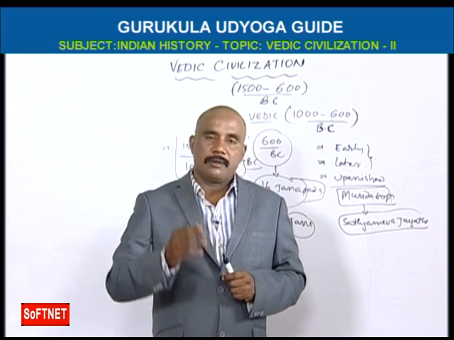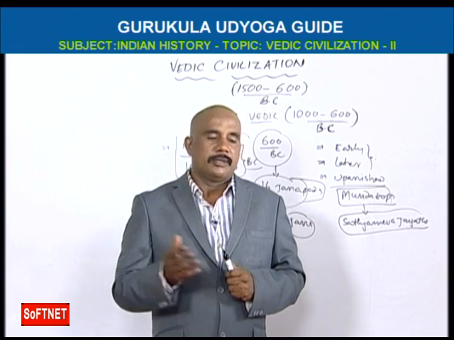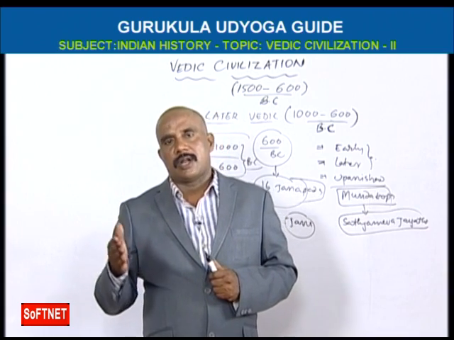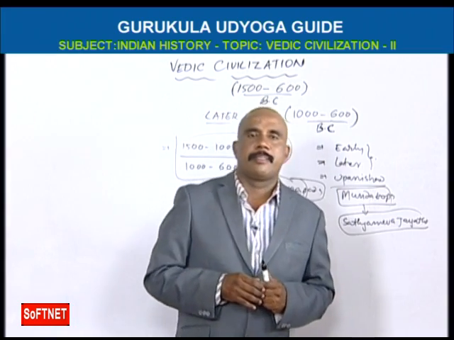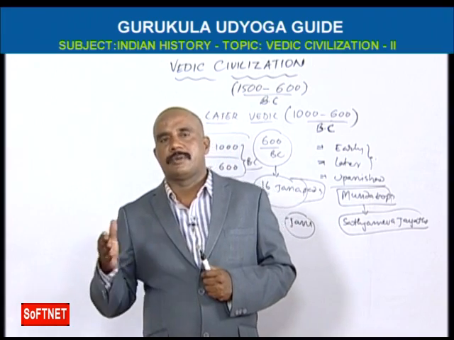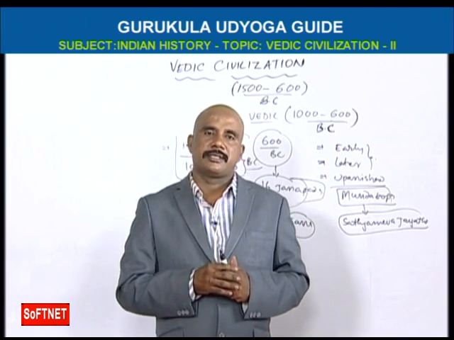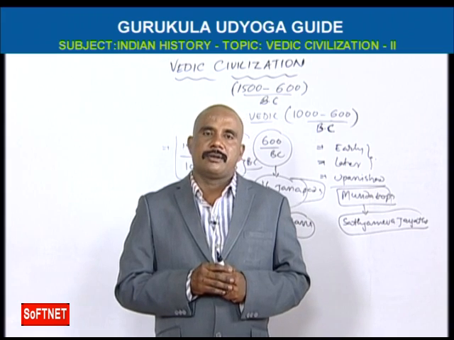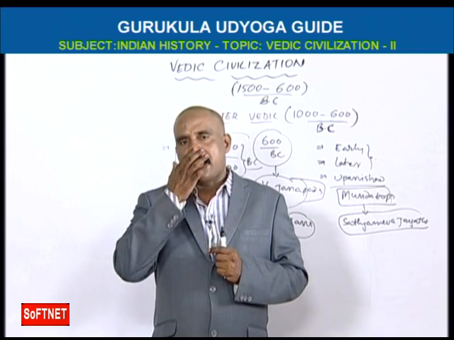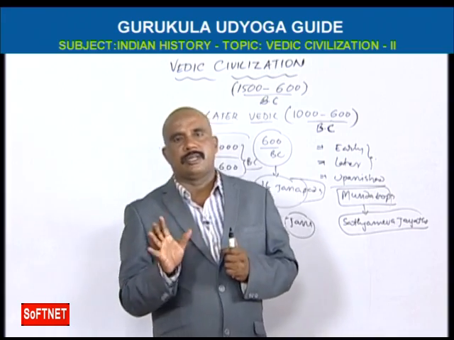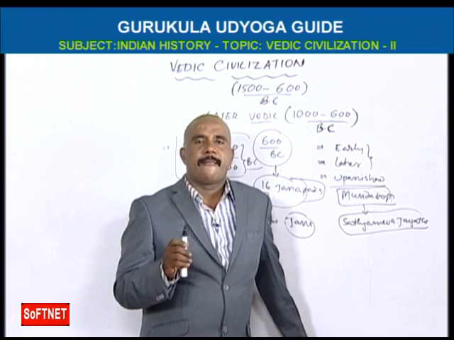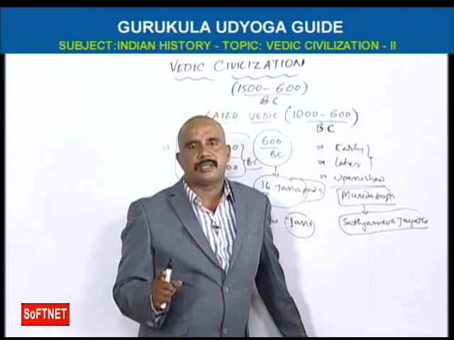Okay, and the financial system: same thing, agriculture and cattle breeding, and transaction through chariot. And coins: Krishna, new coin, Nishka, Shatamana, Krishna. These are the names of the coins. Okay, but anyhow, from these two chapters, we may have at least one or two questions. That's it. But we have to read all the important points of this lesson. We have a chance to get 2 marks or 1 mark only.